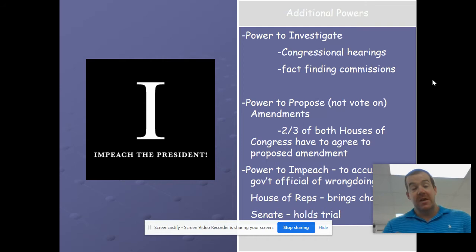They can come up with amendments and propose them. Now remember, amendments are very hard to get passed, but they have the power to propose those amendments.